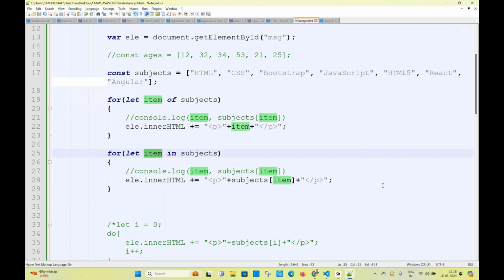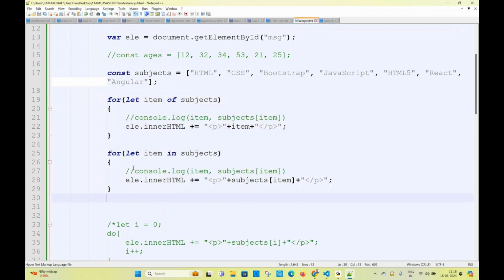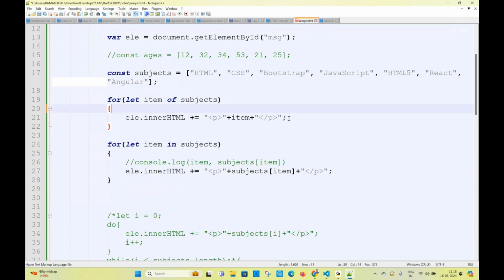Okay, write this again. Write it. No need to write everything this time. Write for in and for of. These two you write quickly. Always print the data in the console, then check the output, then you can iterate it. It will be easy.